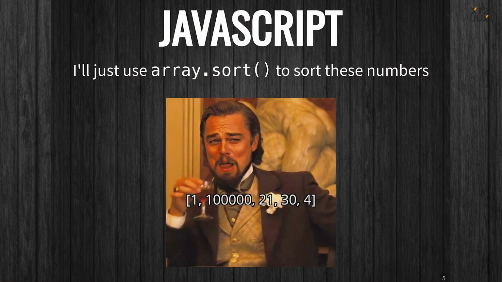The lowest common denominator, the race to the bottom, is JavaScript. JSON stands for JavaScript Object Notation. And JavaScript is everywhere. And when it made the leap to the back end with Node, there was no going back.